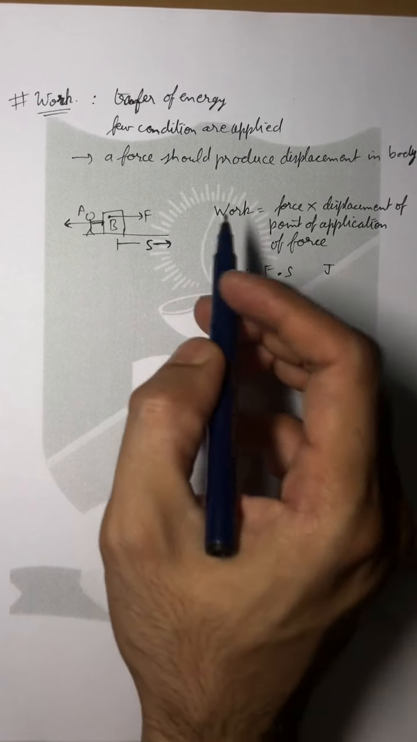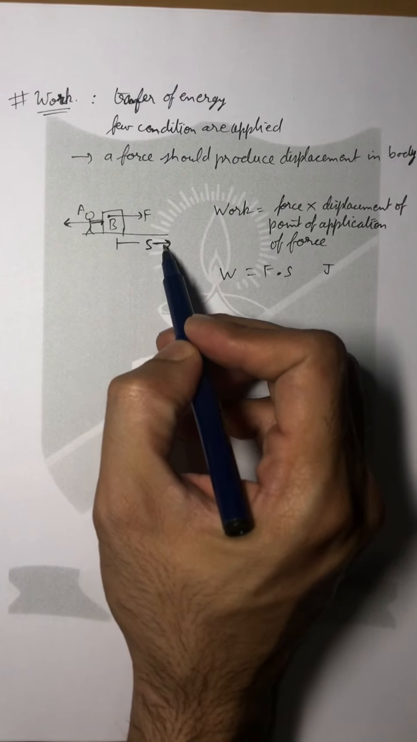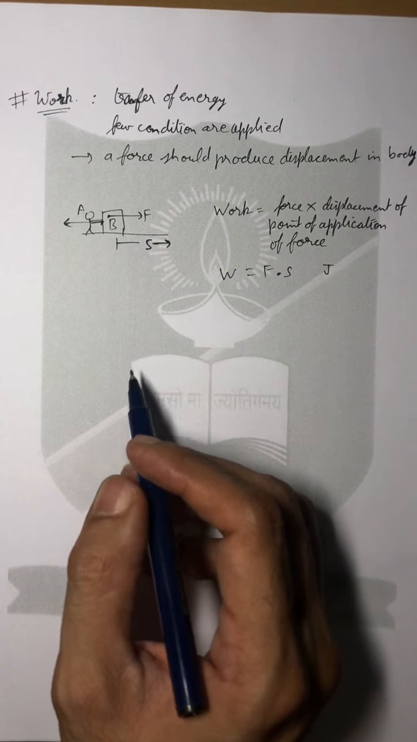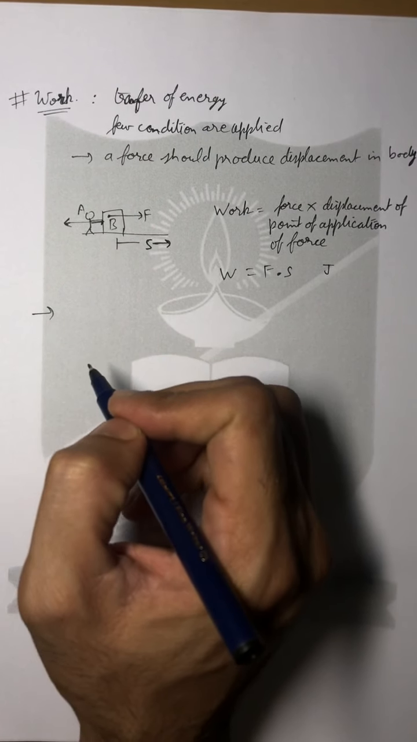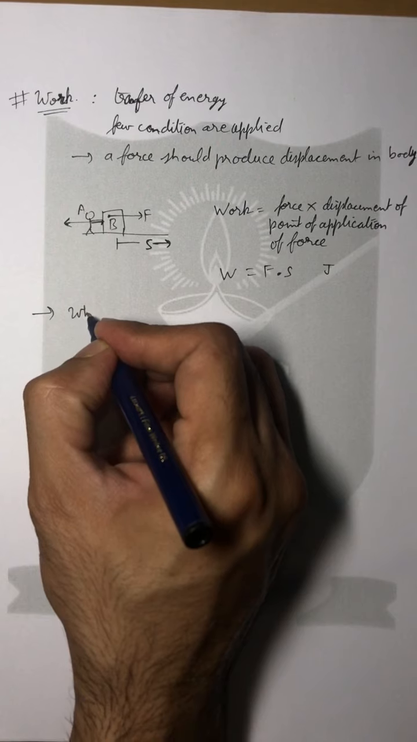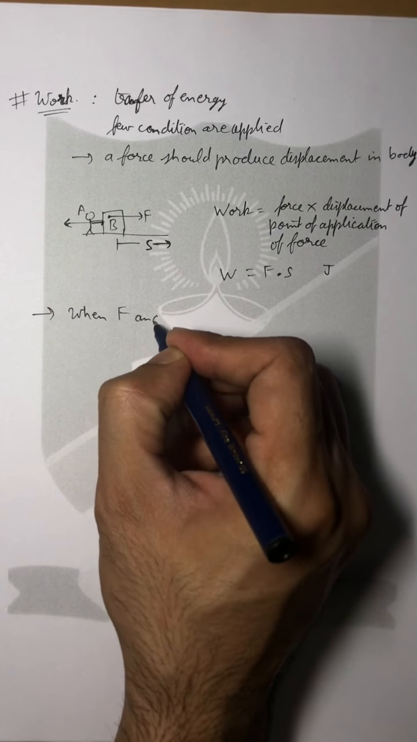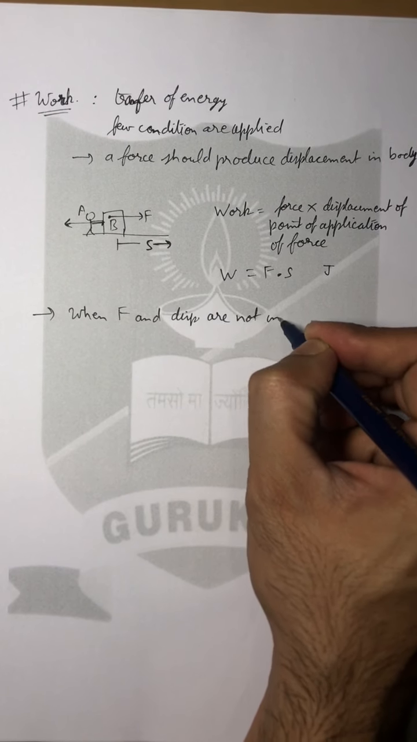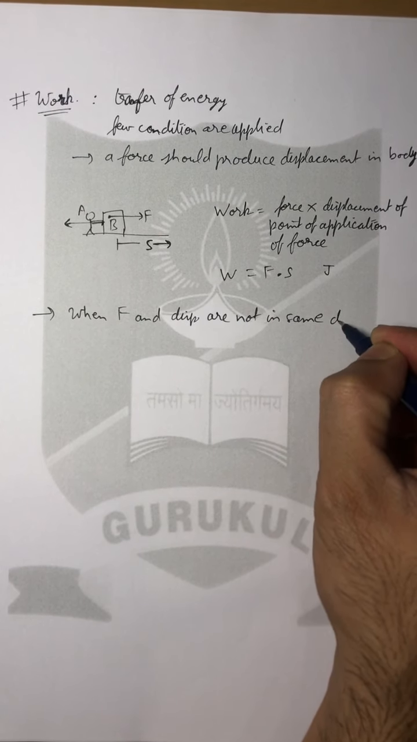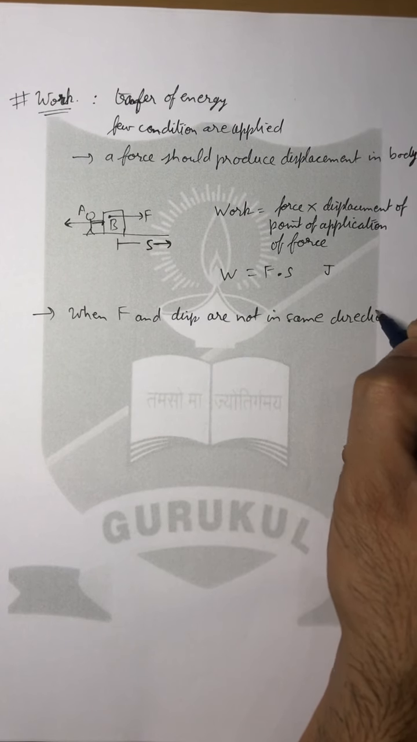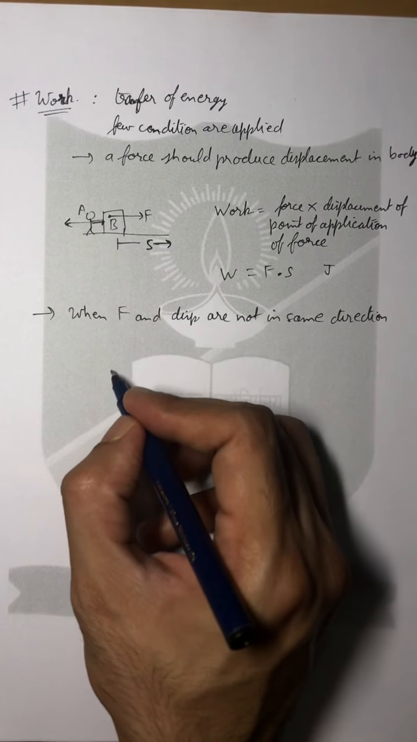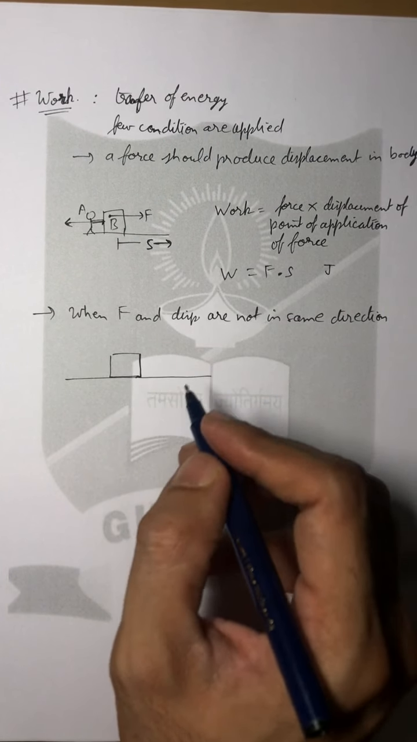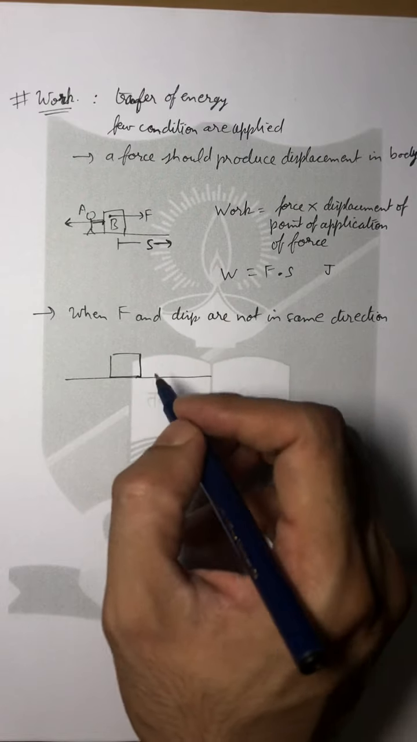Now sometimes force and displacement are not in the same direction. In this example they are in the same direction, but sometimes they are not. So there comes our second condition: when force and displacement are not in the same direction, then it would mean that only a component of force will be able to produce the displacement. Let us see how this works.